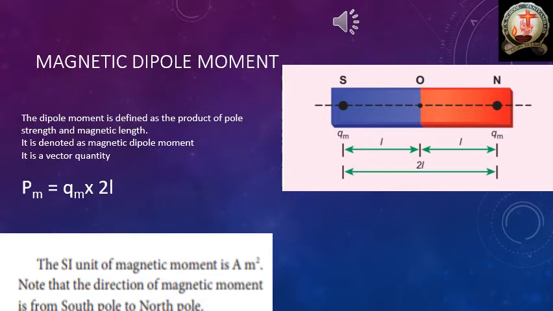Q suffix M is the pole strength. Each and every pole has pole strength.